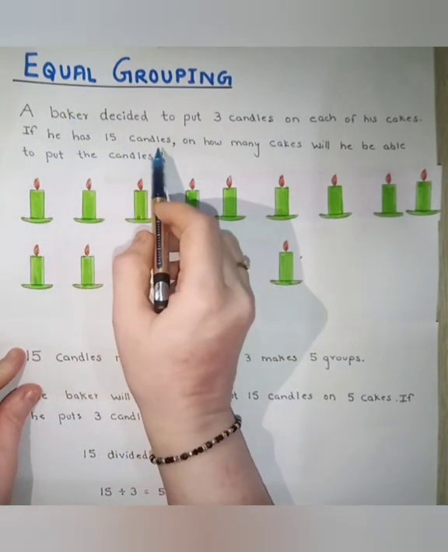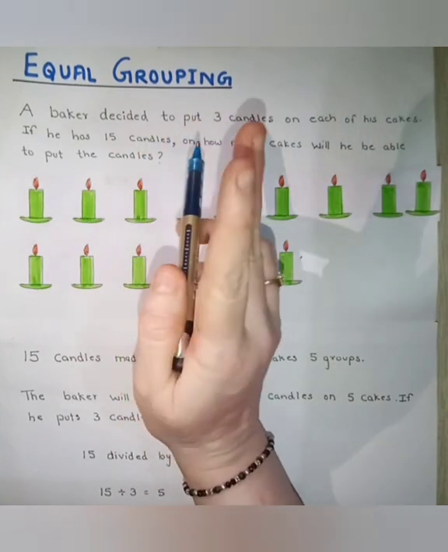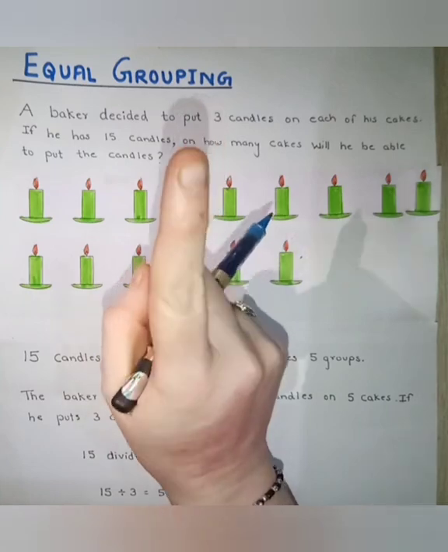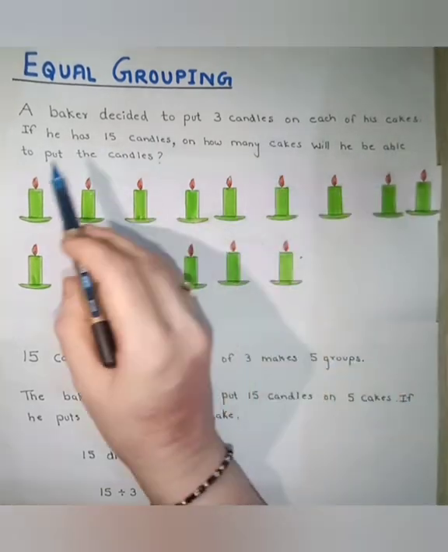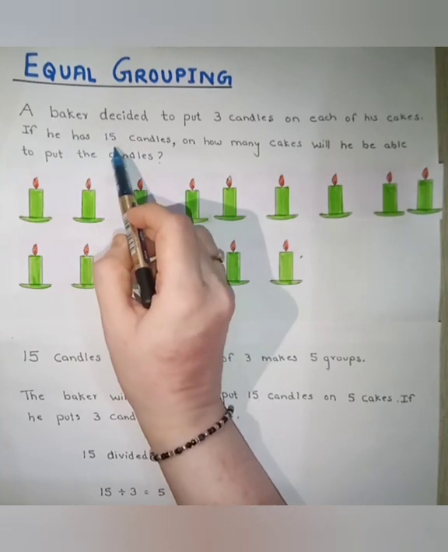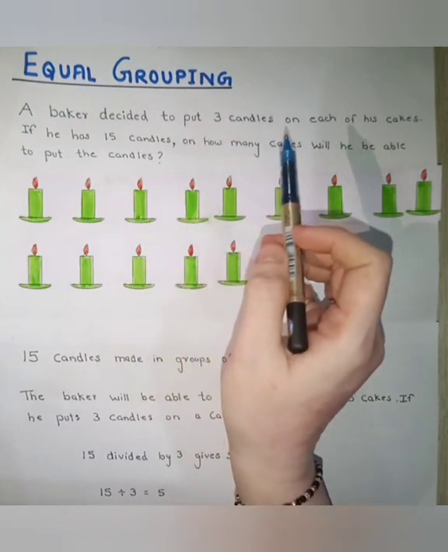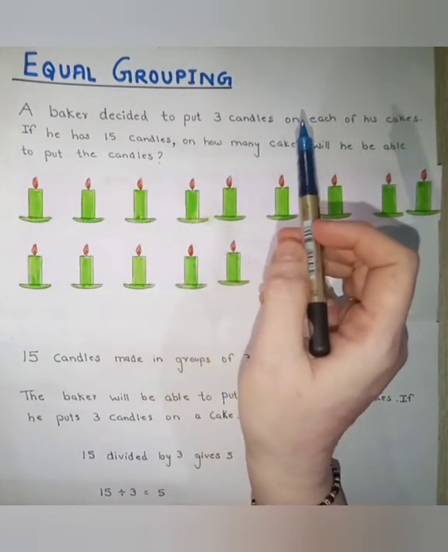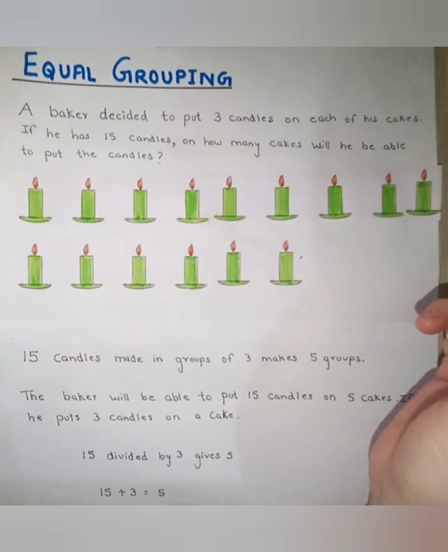If he has 15 candles in total, and he decided to put 3 candles on one cake, on how many cakes will he be able to put the candles? So, the total number of candles is 15 and he decided to put 3 candles on one cake. So, we have to find out in how many cakes he will be able to put the candles.